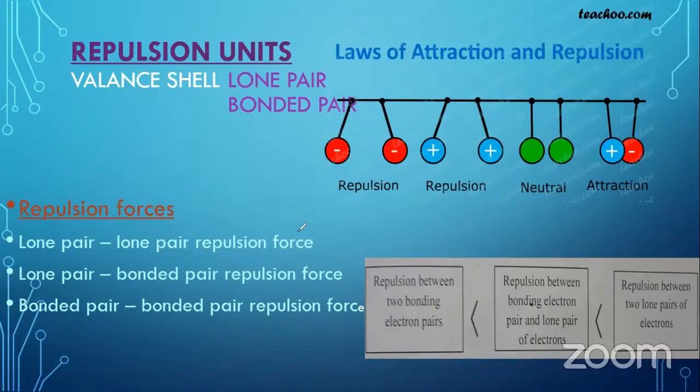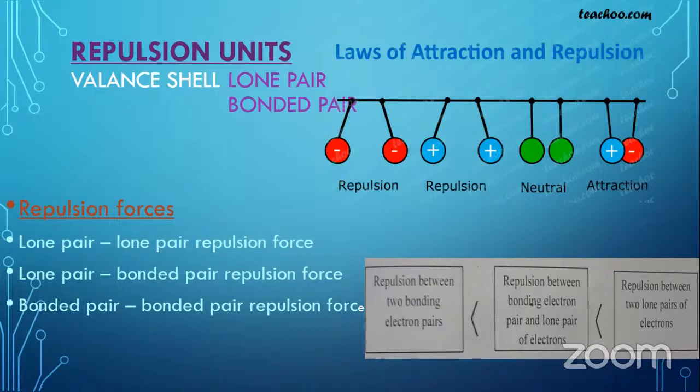So this is how you identify the valence shell electrons, how they become repulsion units, and then the repulsion forces and their strengths.